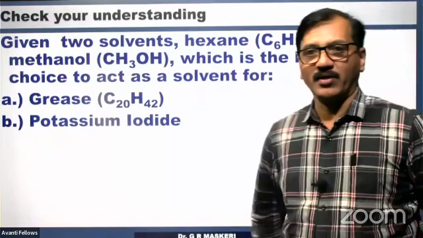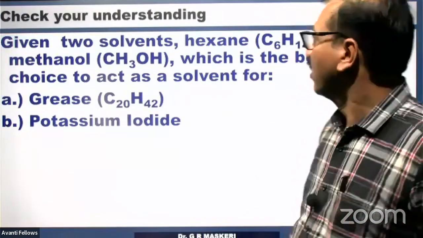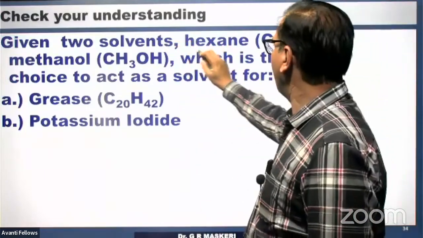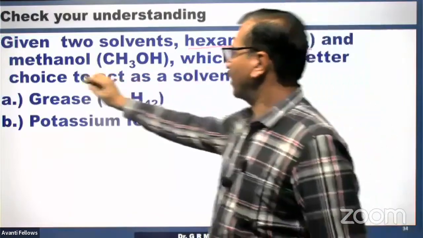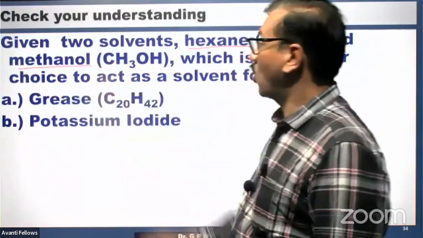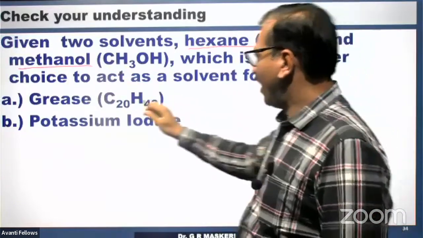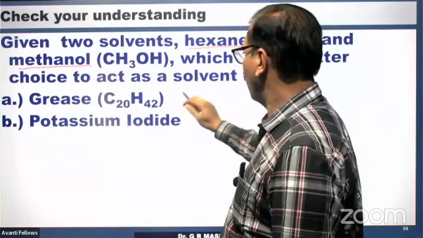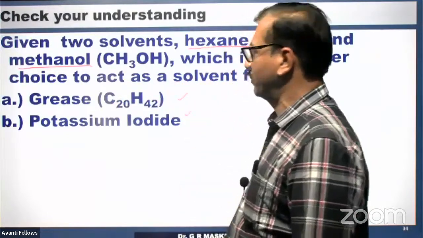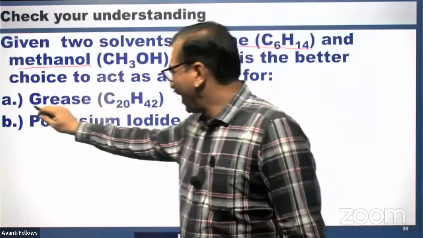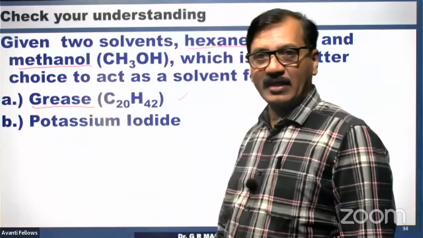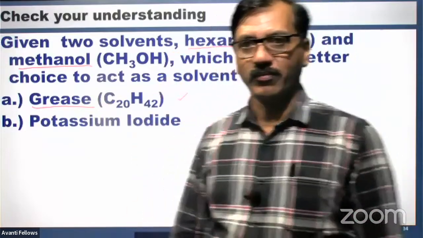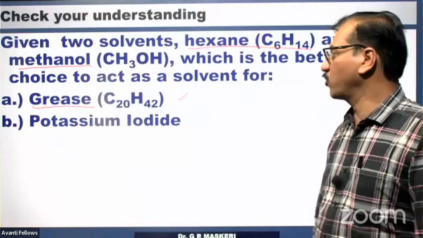Now, given a situation, let me check your understanding. Two solvents are being given: one is hexane, another is methanol. Which is the better choice to act as a solvent for these two solutes? For this grease to get dissolved, which is the best solvent among these two? If you have understood the concept, you will be able to tell this.